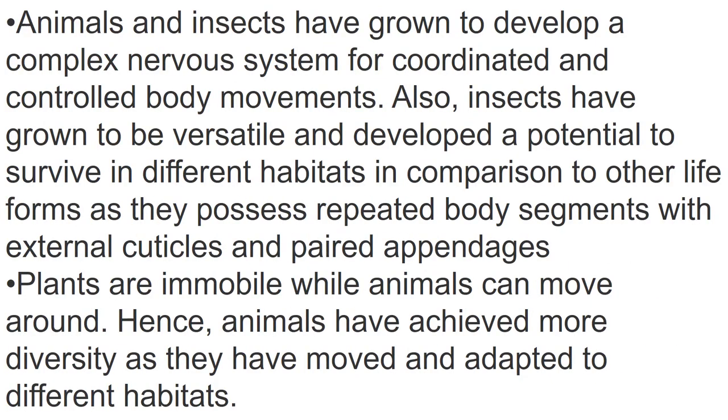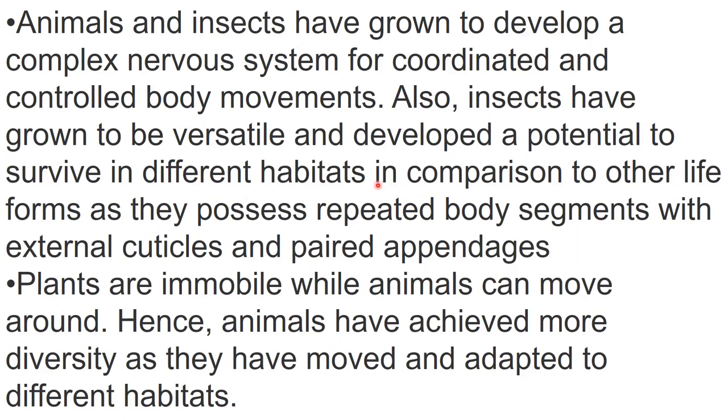Next, animals and insects have grown to develop a complex nervous system for coordinated and controlled body movements. A complex nervous system is absent in plants. Also, insects have grown to be versatile and developed the potential to survive in different habitats.